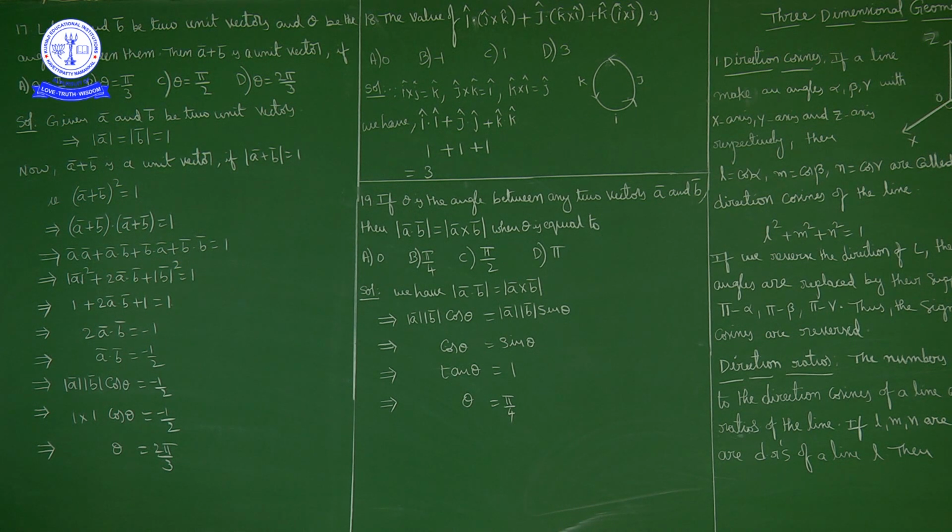If you take the magnitude, what do we get? Right hand side: magnitude of A bar into magnitude of B bar into sin theta into magnitude of n cap, and the magnitude of n cap is 1. Left hand side: magnitude of A bar dot B bar is magnitude of A bar into magnitude of B bar into cos theta. So the magnitudes of A bar and B bar cancel on both sides. What we have is cos theta is equal to sin theta, nothing but tan theta is equal to 1, so theta is equal to pi by 4.